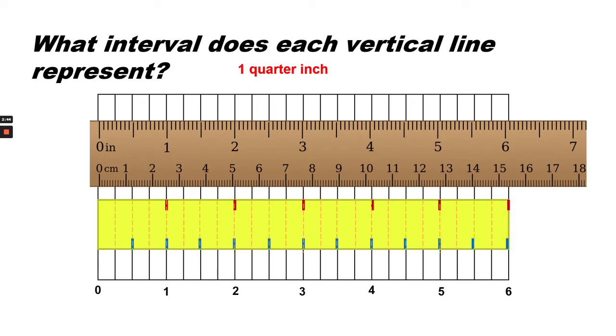What interval does each vertical line represent? Each vertical line represents 1/4 of an inch. We know this because there are 4 spaces for each inch, and 1/4 is the same as 1/4.